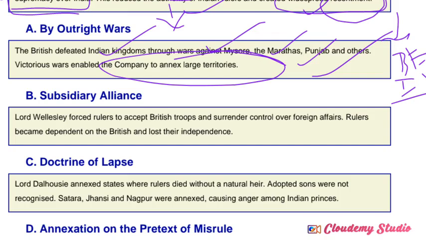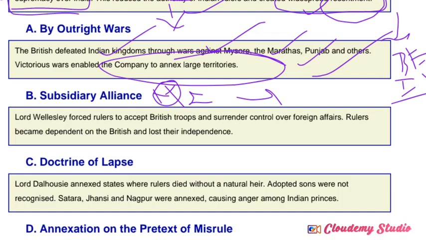So next one is subsidiary alliances. See, the subsidiary alliances are also very important. Why? Because they always cover it as part of 2-mark questions. Even in MCQs and mains they may ask it, even short answers. So continuously and repeatedly they ask questions regarding subsidiary alliances. Then, who introduced that?